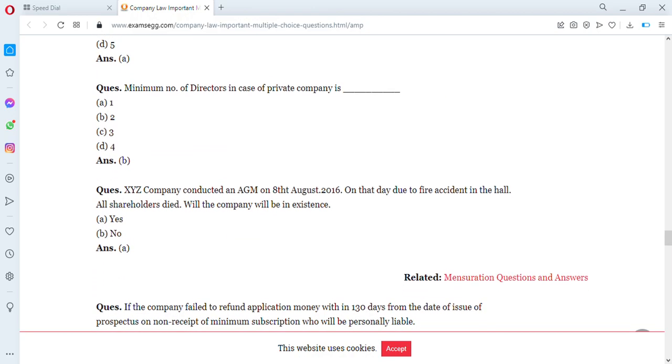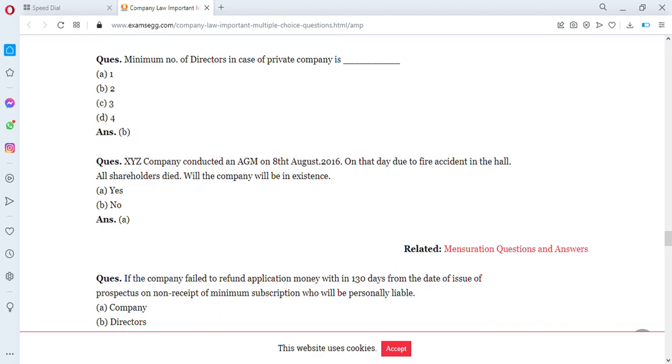The minimum number of directors in case of a public company is supposed to be 2. Yeah, so the answer is B.